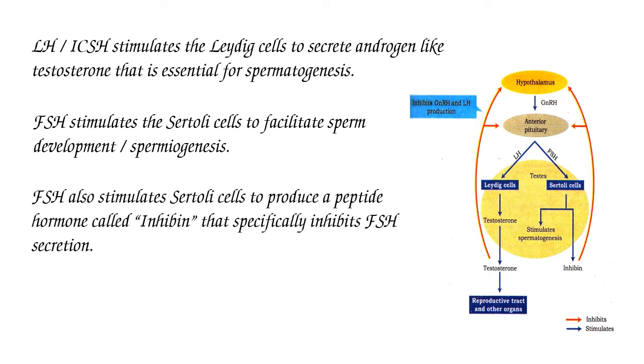Follicle stimulating hormone, FSH, also stimulates Sertoli cells to produce a peptide hormone called inhibin that specifically inhibits FSH secretion.